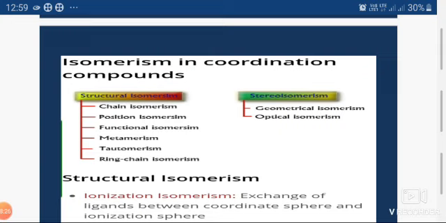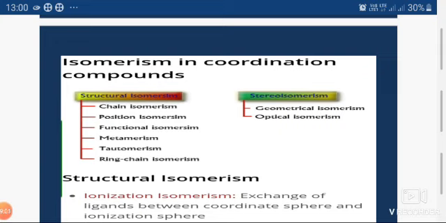Now we will go one by one, and the first type is structural isomerism. What is meant by a structural isomer and what is structural isomerism? The compounds which have the same molecular formula but differ in the structural arrangement of the atoms in the complex are known as structural isomers, and the phenomenon is known as structural isomerism.